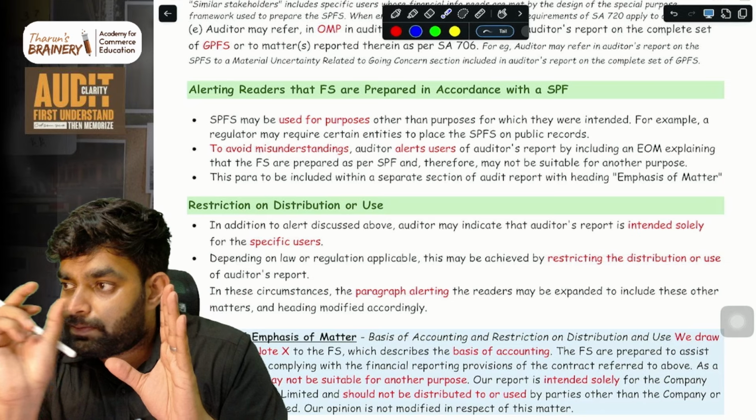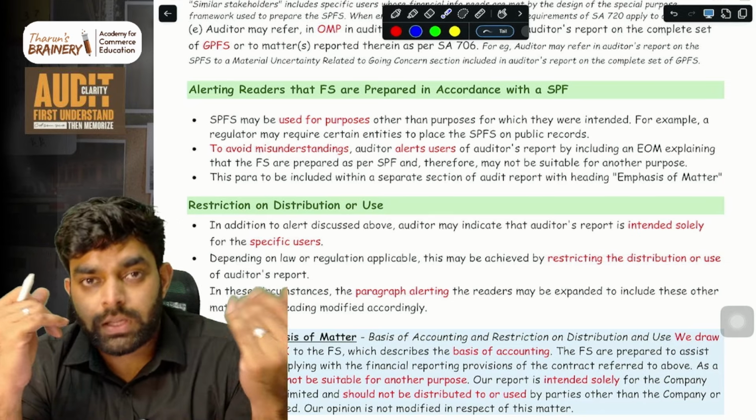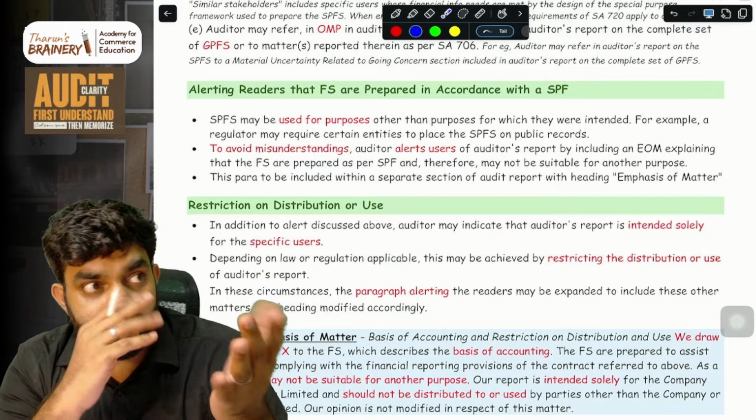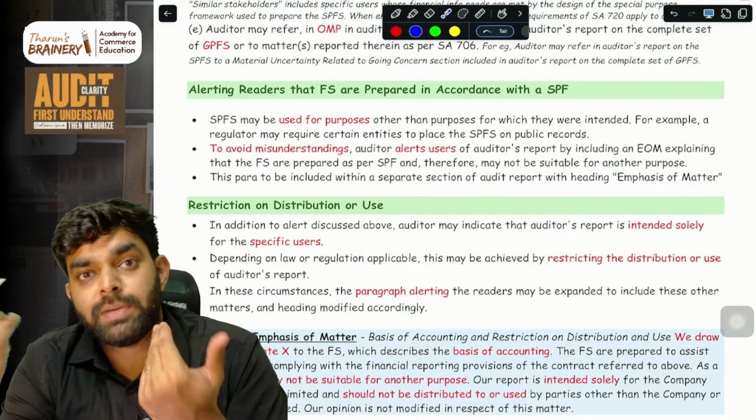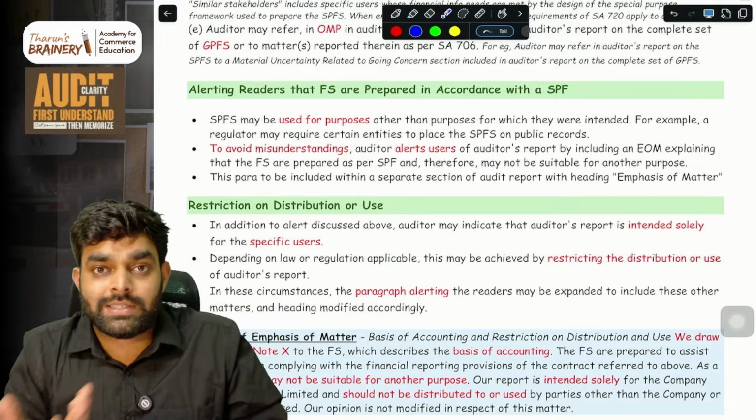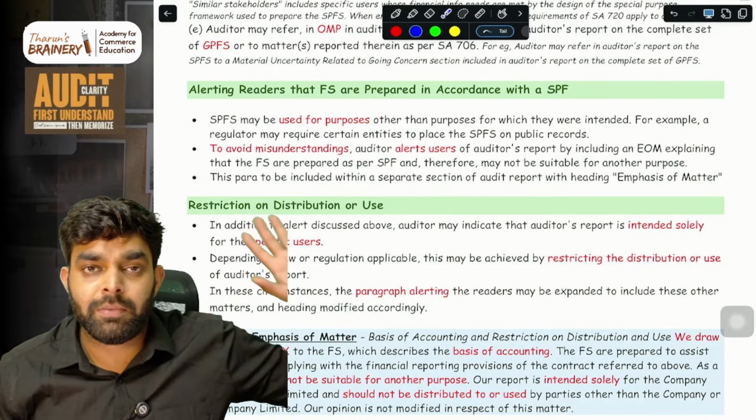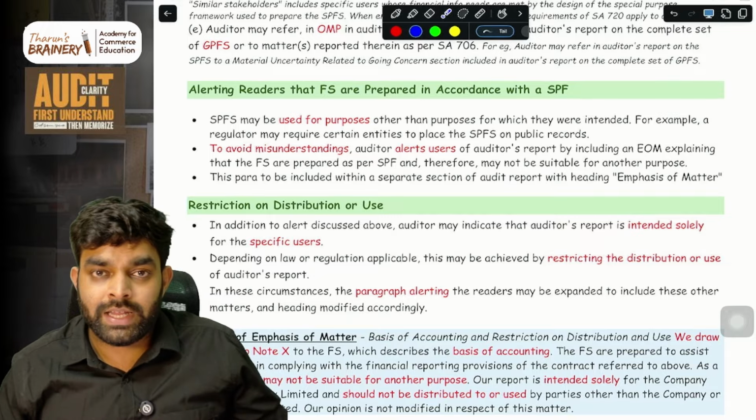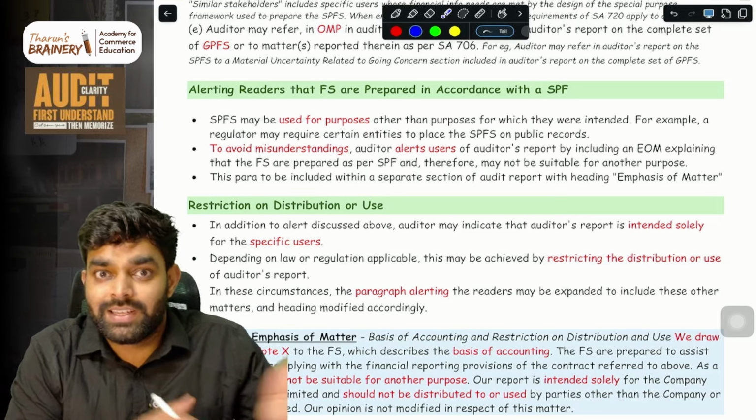SPFS is prepared for some specific users only, intended users. Only it is for them. It is not for the public or any other person. If some other person who doesn't know this takes it and sees it, he may think our company is superb. Sometimes SPFS would have been made on the cash basis of accounting. When some other user sees that, he doesn't know whether it is cash basis or something. He may not read the detail. He'll see this much profit and think, okay, I'm going to buy the company, or I'm going to sell the company's shares. Anything can happen. But actually the accrual basis is complete. That is the original thing. This is just an SPFS.